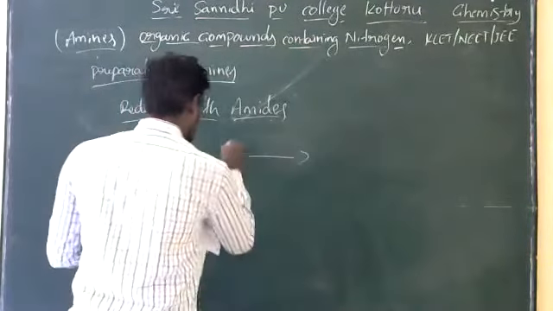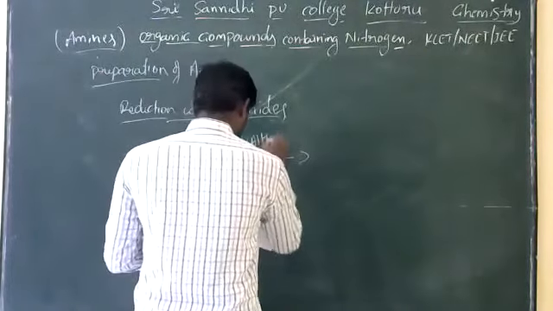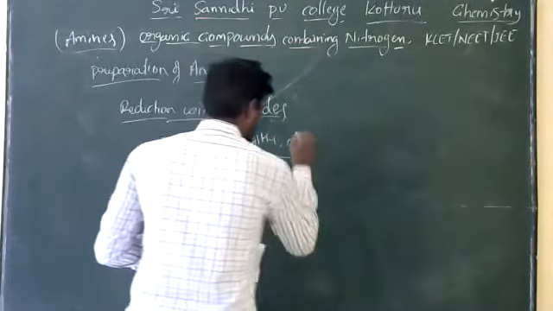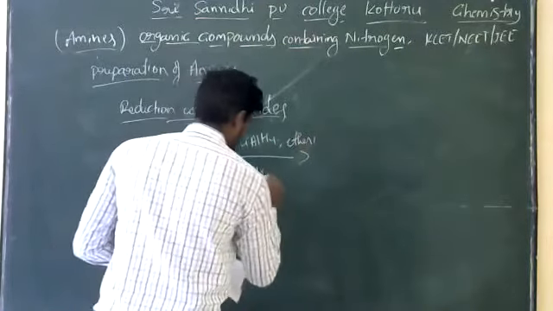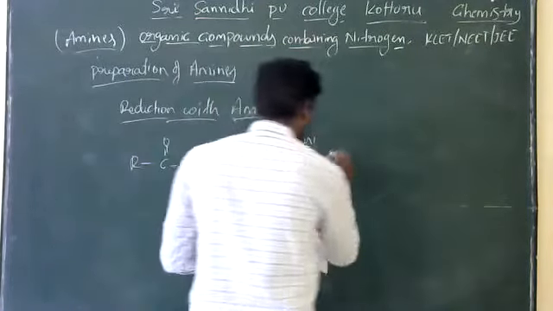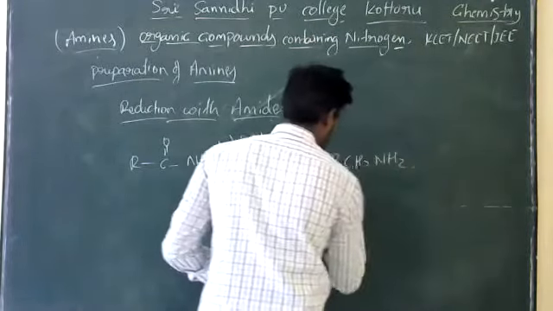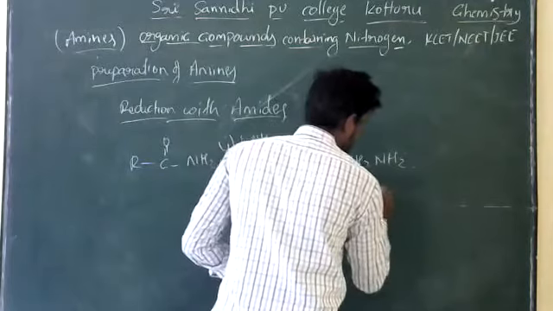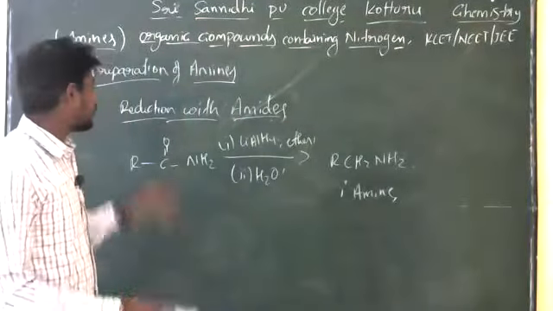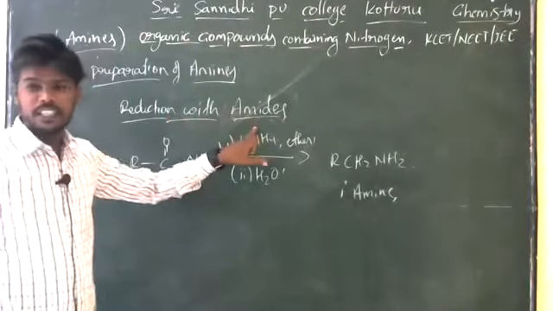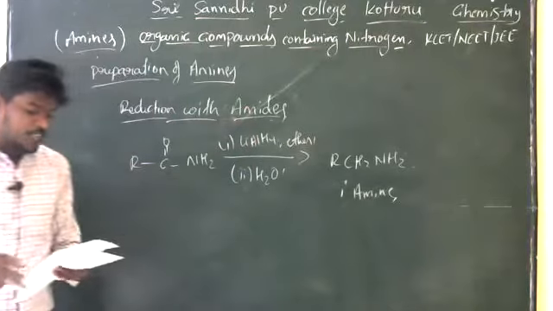It is reacting in the presence of, first, lithium aluminum hydride in ether, and on hydrolysis produces the alkyl amine, or we can also call it primary amines. So this one we can call reduction with amides. This is also one of the methods for the preparation of the amines.